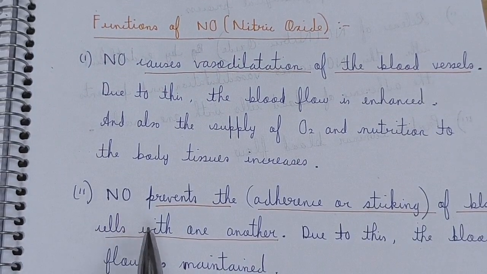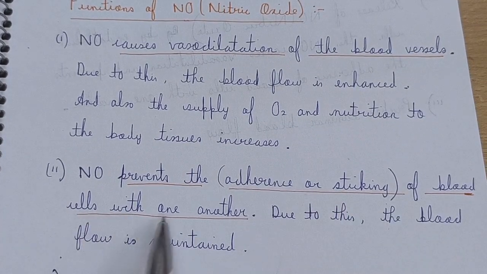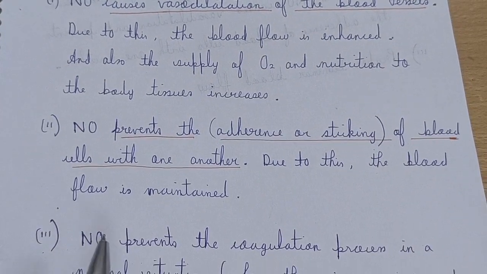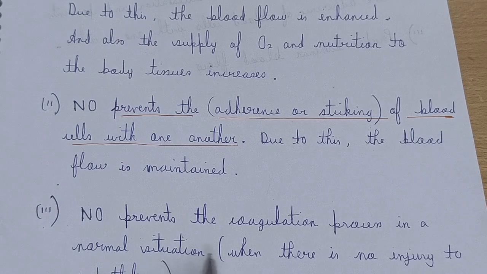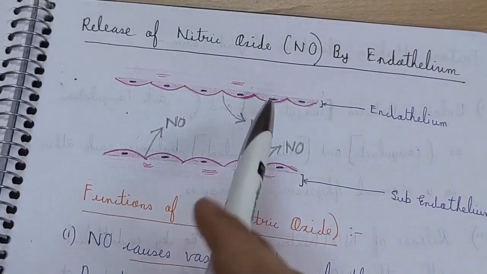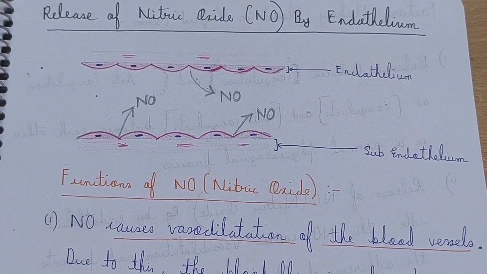Second, nitric oxide prevents the adherence or sticking of blood cells with one another, and due to this the blood flow is maintained. And the third reason is that nitric oxide prevents coagulation in a normal situation when there is no injury to the endothelium. So these are the main reasons by which the release of nitric oxide by the endothelium makes the blood liquid.